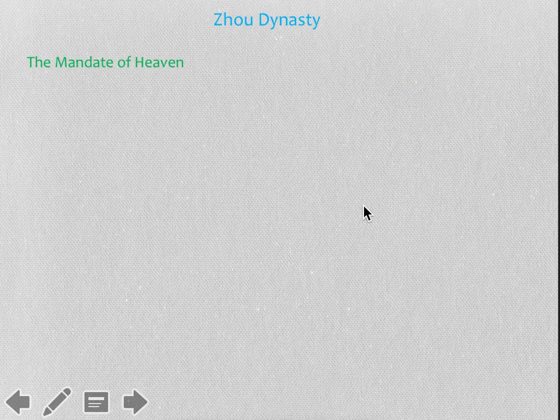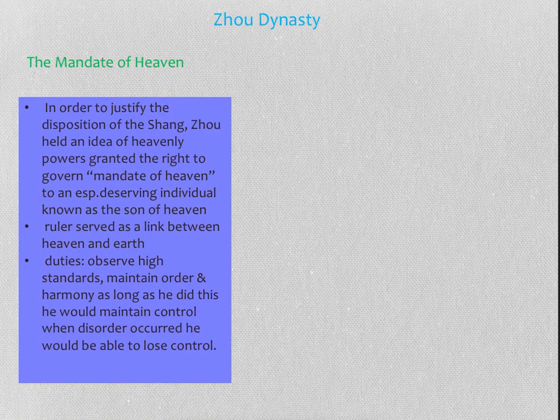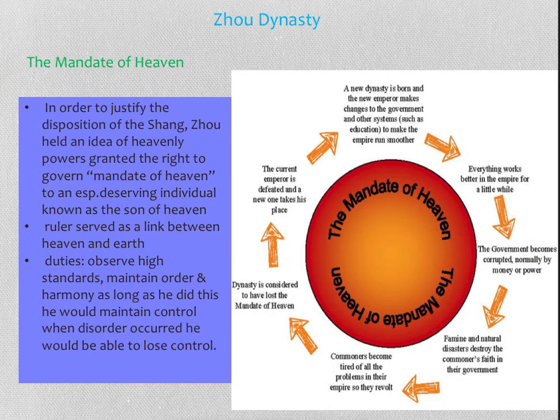So when the Zhao dynasty comes into power, they use something called the mandate of heaven to enforce their rule or to justify them coming into power. Pretty much what it is is that they said that the heavenly powers are granting them the right to govern. It's the mandate. They're giving them this mandate to govern, and they give it to them as long as they are taking care of the land and taking care of the people in the land.